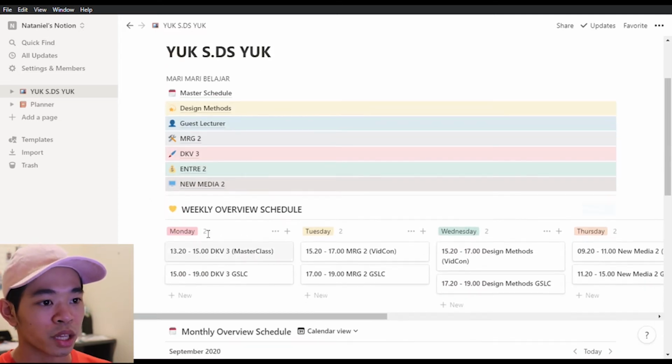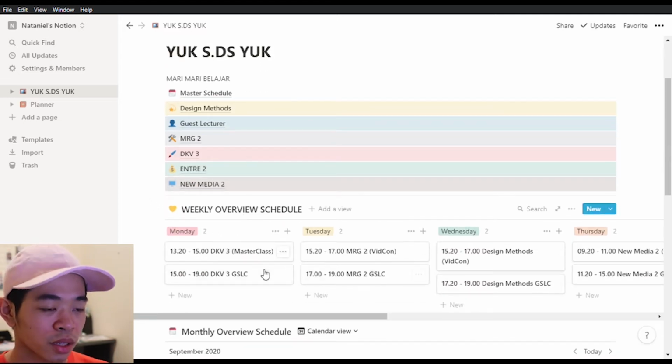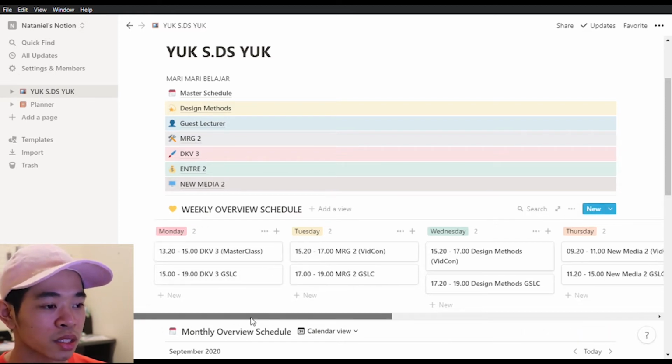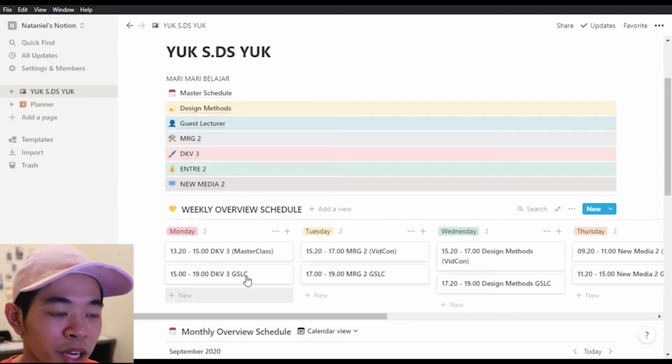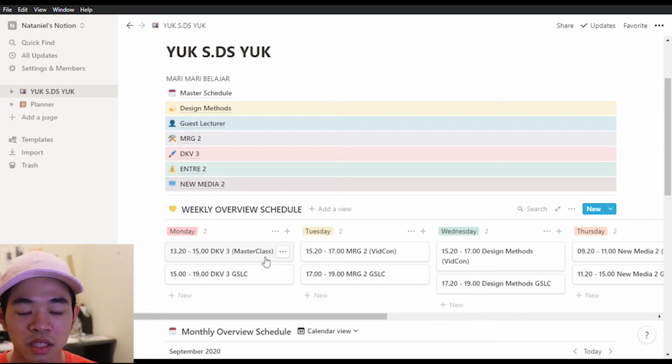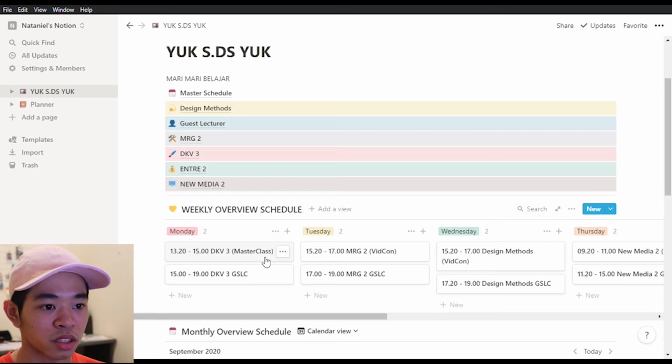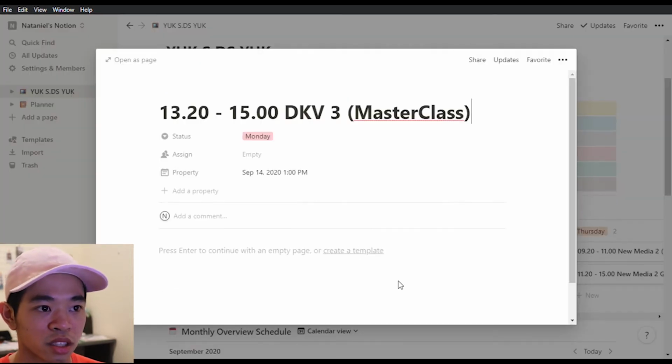And then we have a weekly overview schedule. I put the courses here, and when it is taking place, and I'm using this Kanban board. It's like Trello, but I'm not planning on moving this too much because the weekly schedule usually doesn't change a lot. But if something changes, I can just easily click and change it.